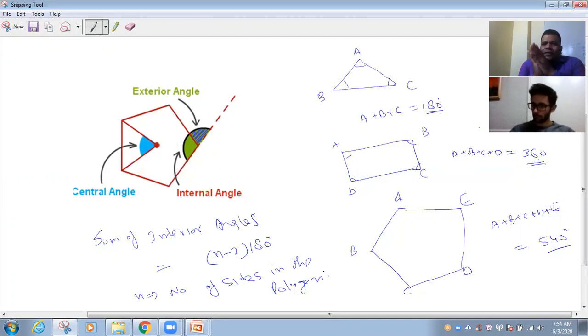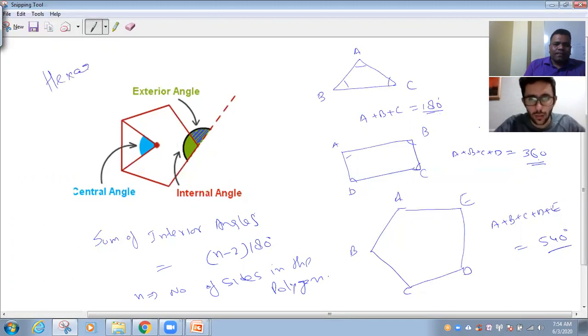So if I say hexagon, can you tell me what the sum of all angles of a hexagon will be? Hexagon, 6. Do the calculation and get the answer. I'm asking the sum of all angles of a hexagon. 720. Correct.